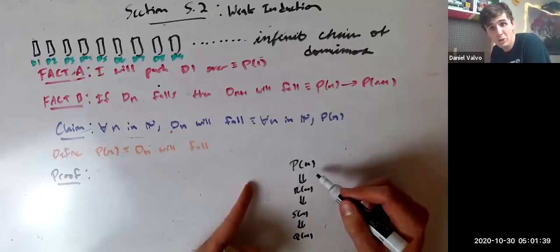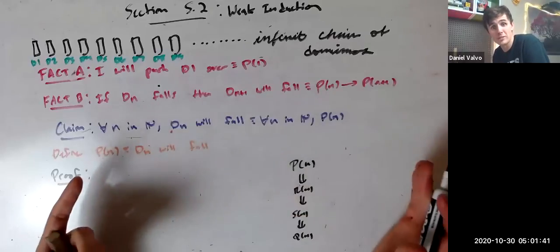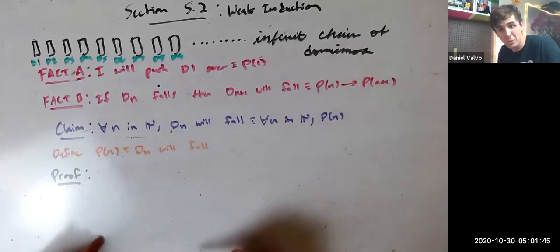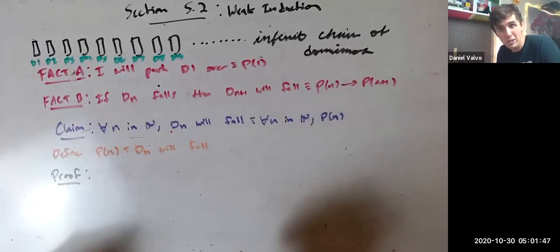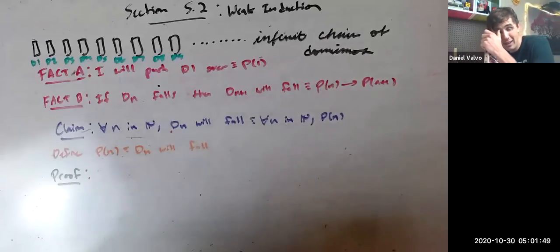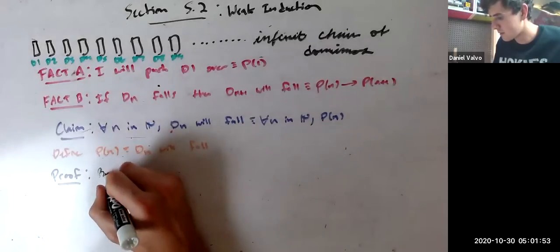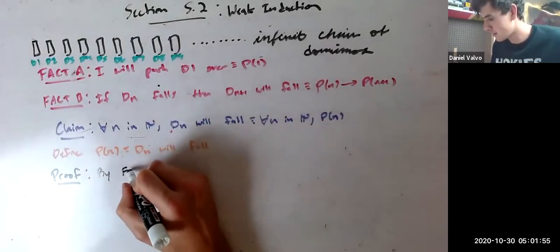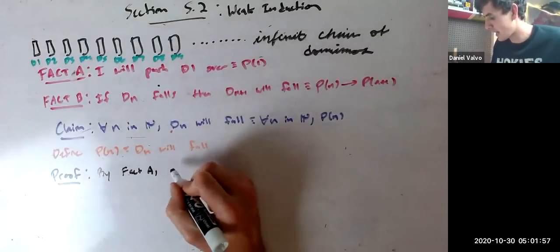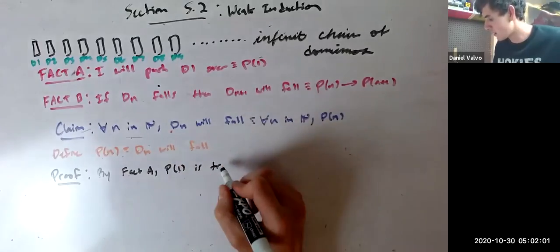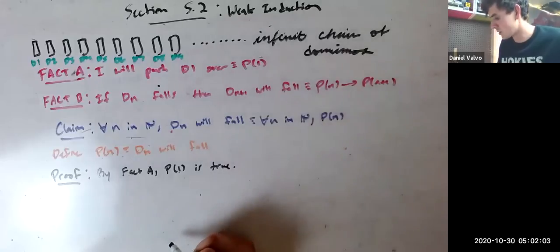We don't have to show each one individually. We can show them all in one. We can show it all at once. And we want to do that same thing here. We don't have to write down all of them individually, right? We just want to show it all at once. And we kind of already have that. Right? Here's the idea. By fact A, P of 1 is true.